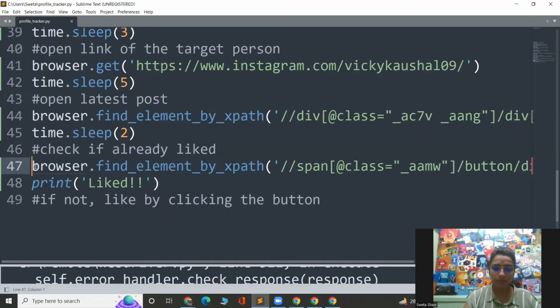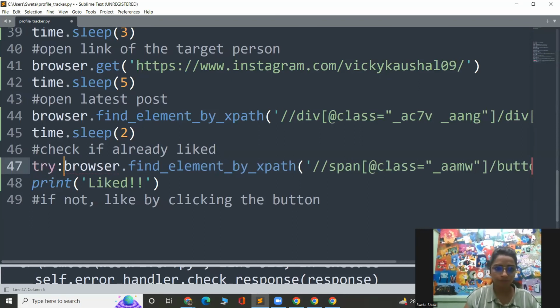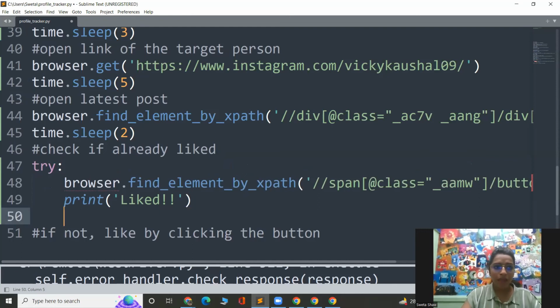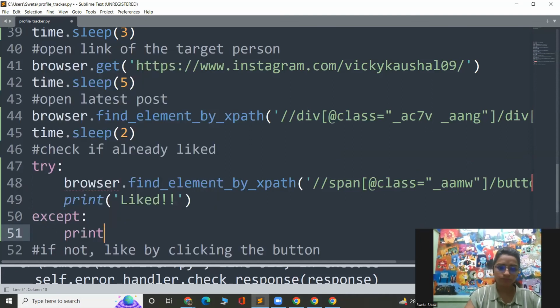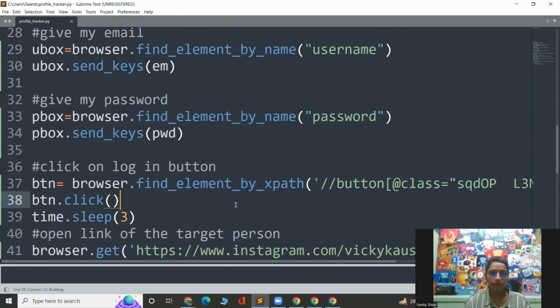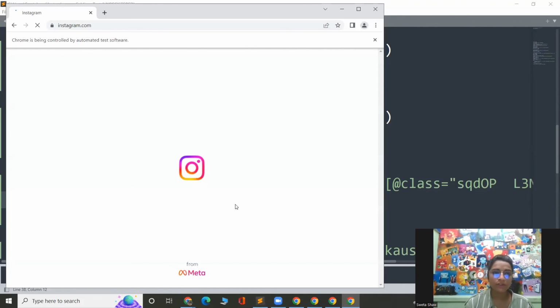Now I will put this thing inside a try block like this. Okay. And sorry, in except, I'm just gonna print no new posts, because I'm assuming that running this code you will be liking all the posts of the person. So if all the posts are liked, that means no new posts are there. So let me just run this now and see what happens. Okay. Again, it's gonna take some moment, so let's just wait for it.